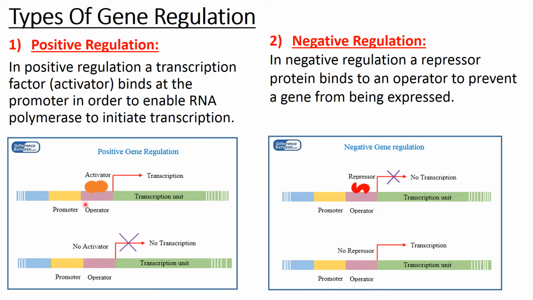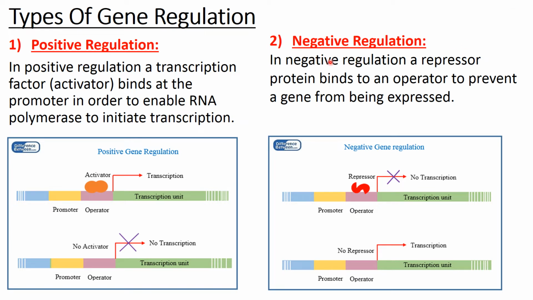So here is the figure for this. Normally in a transcription unit we have a promoter, a coding sequence and the terminator. But next to the promoter there are certain sequences in the DNA which we call as the operator. So in positive regulation, the activator will bind to the promoter. As a result, RNA polymerase will bind and start transcription. And if this activator will not bind to the promoter, then RNA polymerase cannot bind, there will be no transcription.